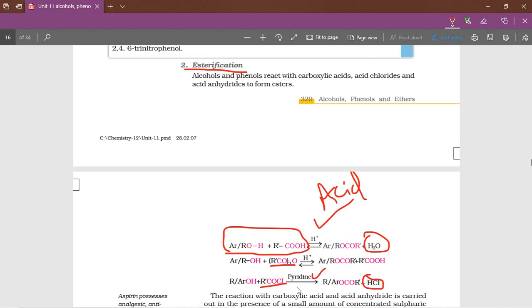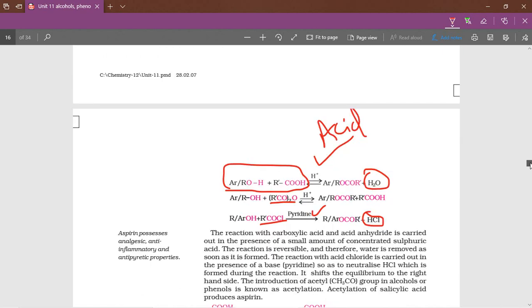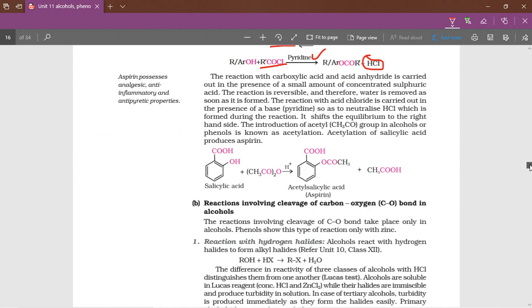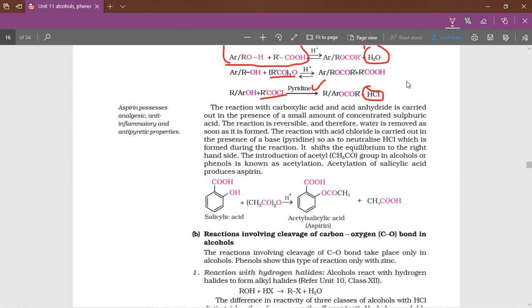This is important. Pyridine is basic in nature. This pyridine and HCl form pyridinium chloride. So this reaction is not forming an equilibrium. Whatever HCl is forming, that HCl is absorbed by the pyridine. So always the forward reaction carries on. That's why no equilibrium state here.